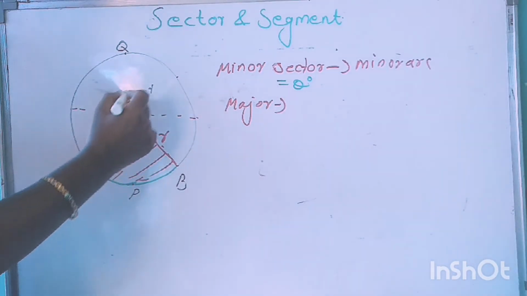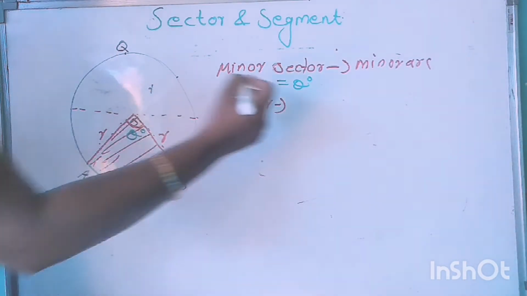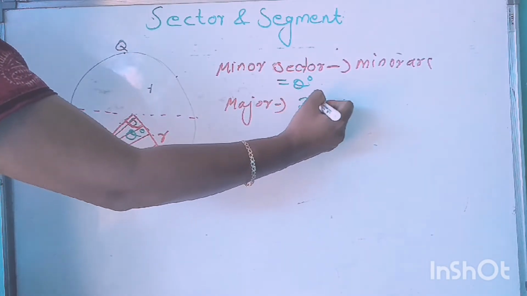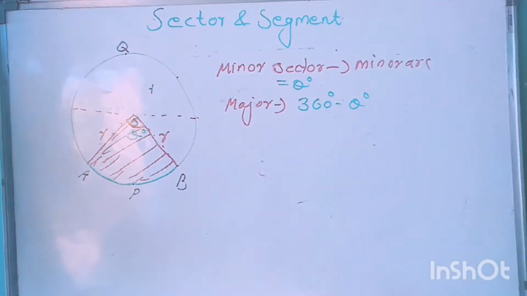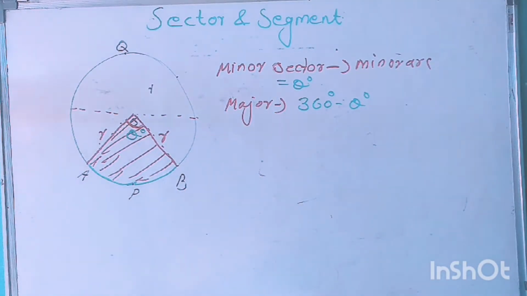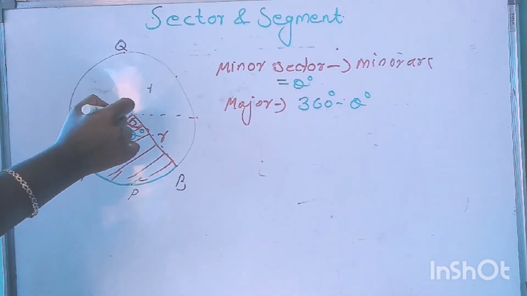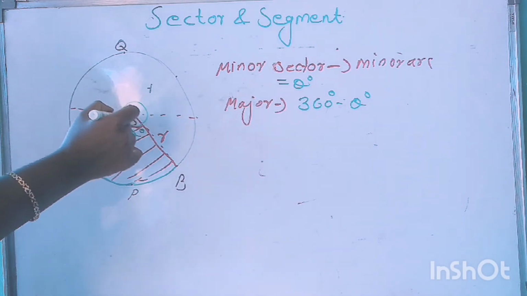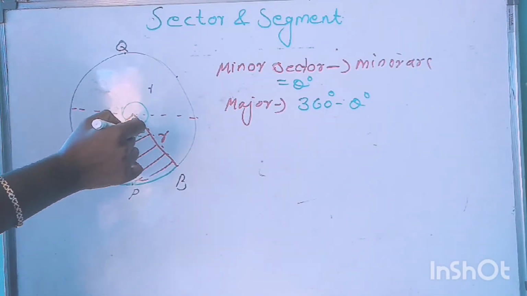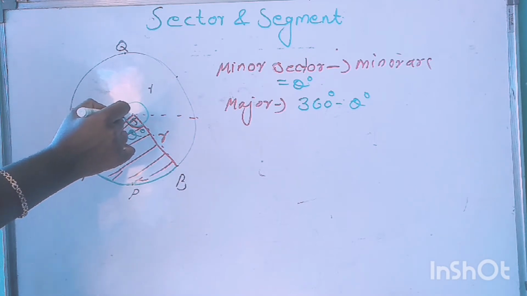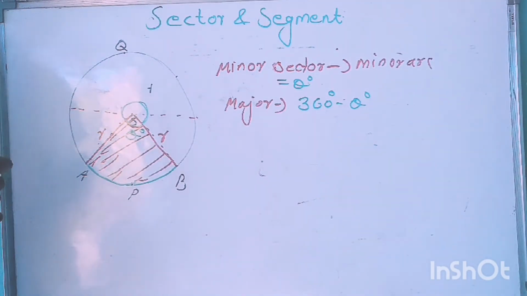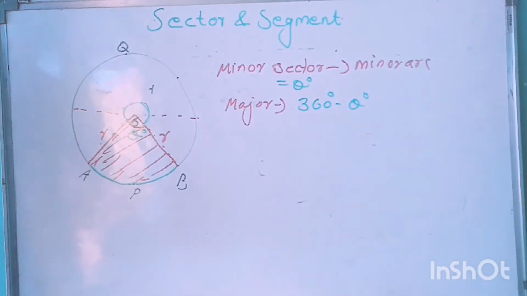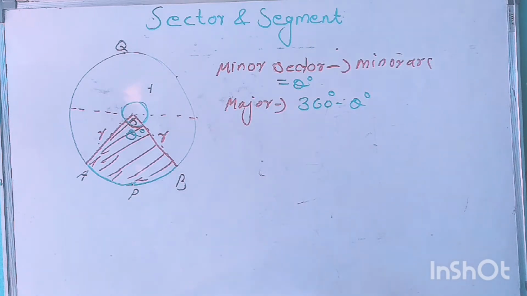We know that the total angle is equal to 360 degrees. Then the angle of the major sector is equal to 360 degrees minus theta degrees. Because the total angle is equal to 360 degrees and this portion is equal to theta degrees, the angle of the sector AQB is 360 degrees minus theta degrees.